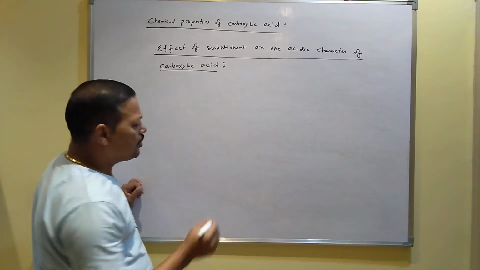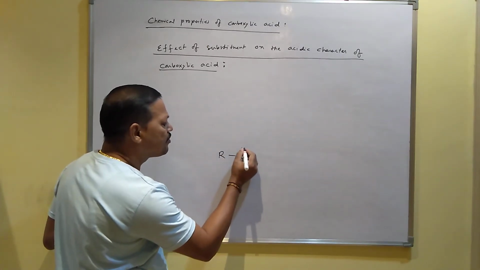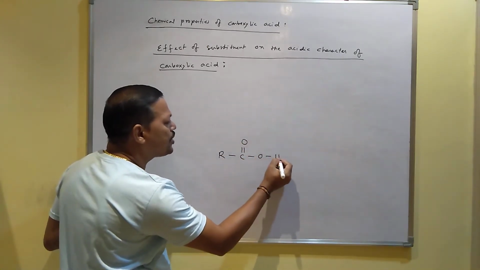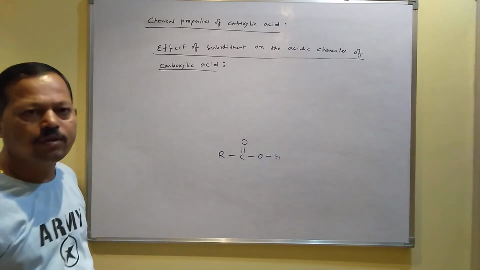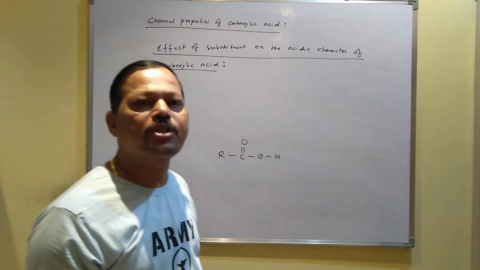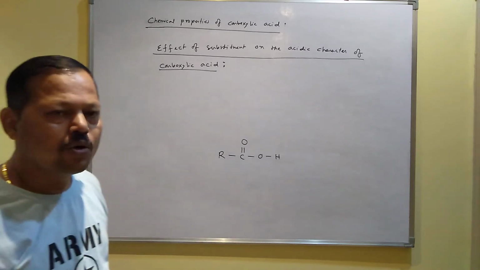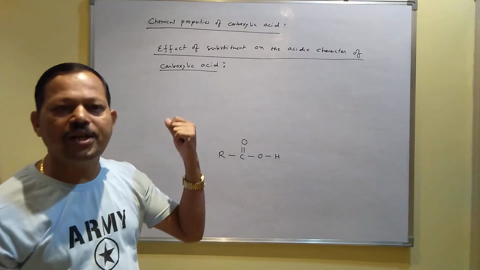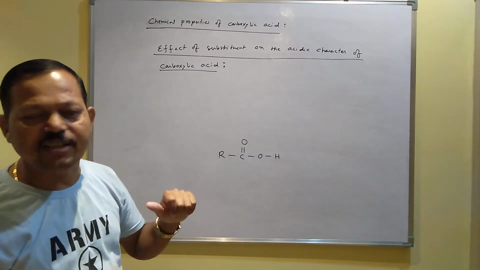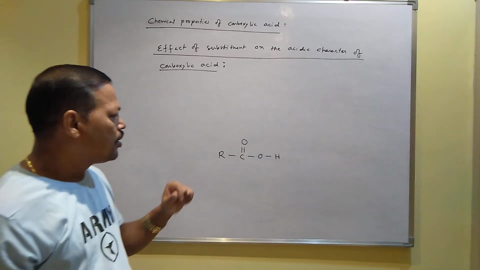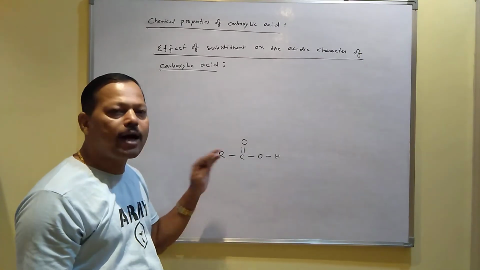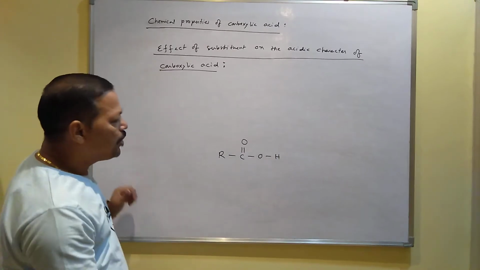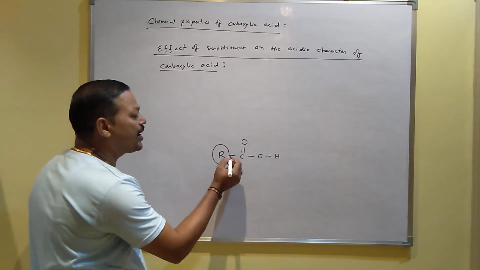Now, before doing this, you know carboxylic acid always acts as a weak acid. If someone asks you why carboxylic acids are weak, why they are not strong like mineral acids, hydrochloric acid, nitric acid or sulfuric acid, the answer is that a carboxylic acid contains one alkyl group.